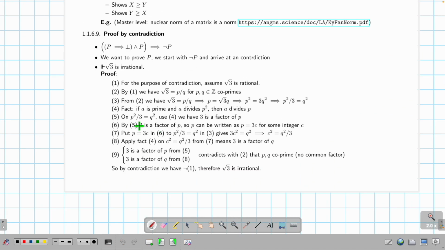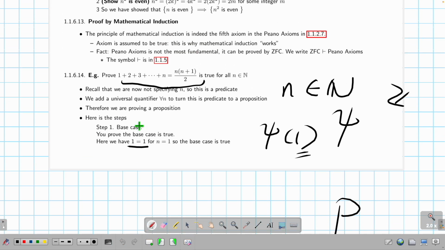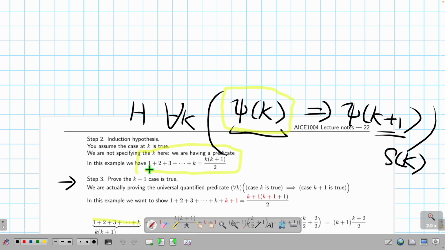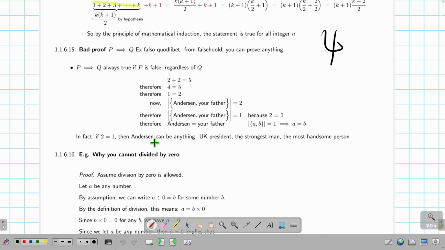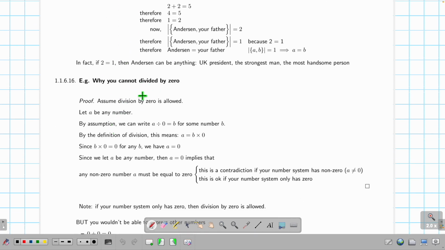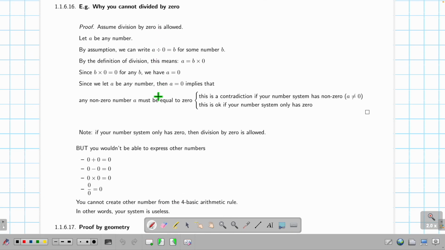And I'm going to tell you later that the Peano axioms are not even the most basic thing. Something can prove the Peano axioms, and that thing is called ZFC, and I will talk about it later. These two parts, read them by yourself. This is funny. This explains why you cannot divide by 0. Okay, read it in your spare time.